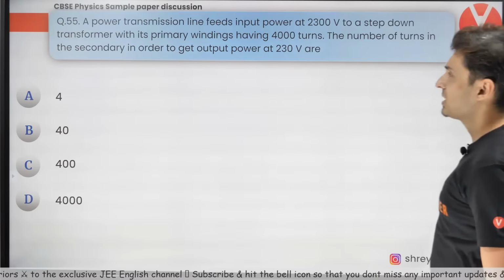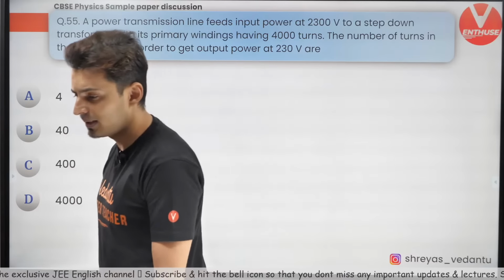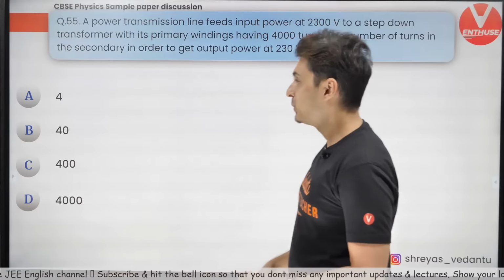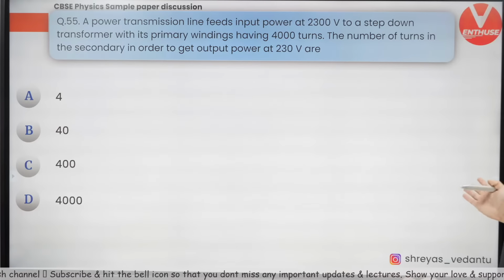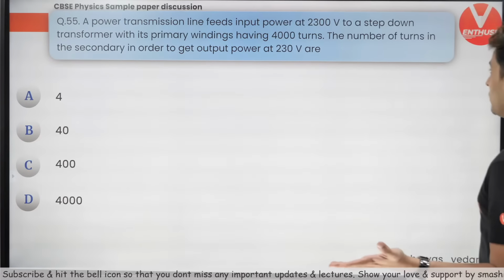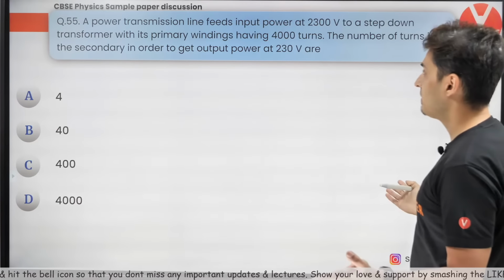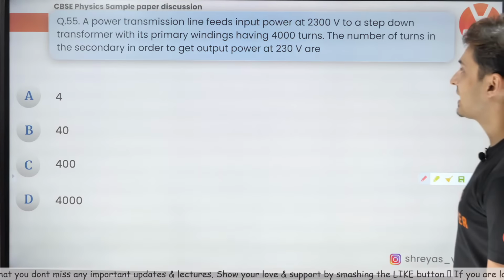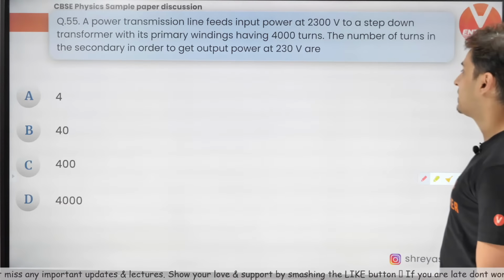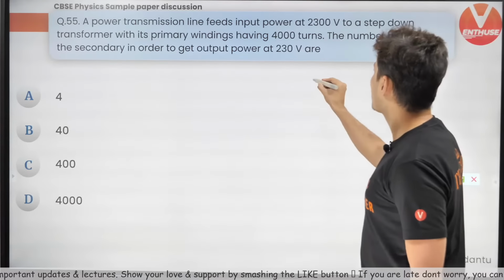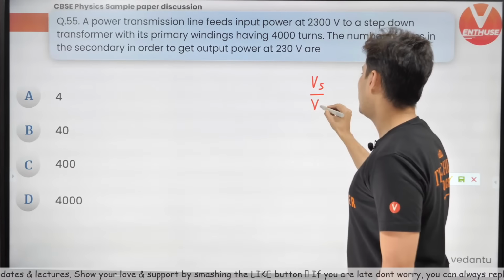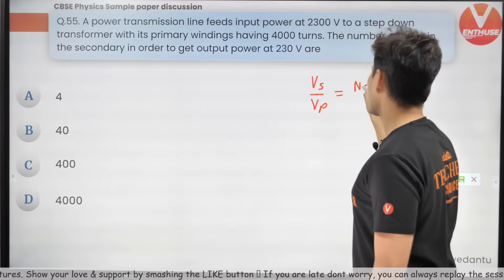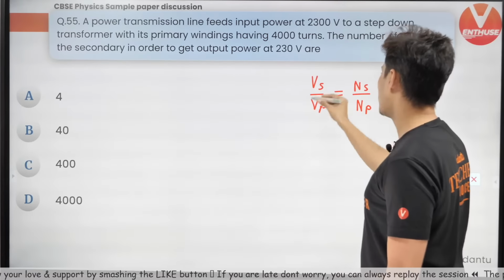Okay. Last question. This is numerical. This is very straightforward. You should be able to do it. A power transmission line feeds input power at 2300 volts to a step down transformer with its primary windings having 4000 turns. The number of turns in the secondary in order to get output power at 230 volts. Okay, so Vs by Vp is Ns by Np. Just do that and you'll get the answer.